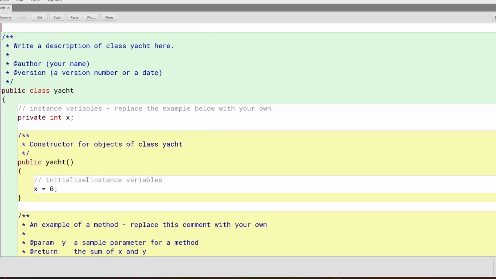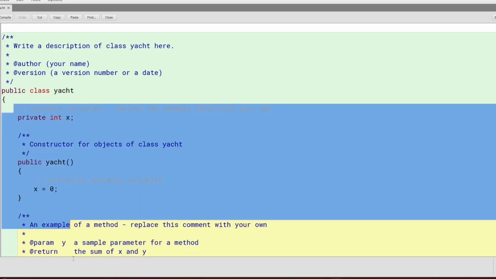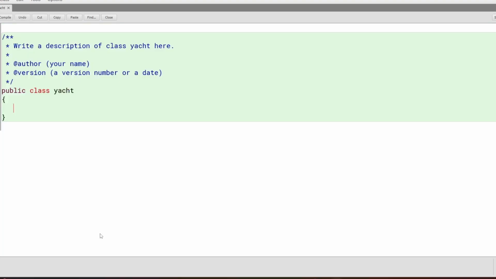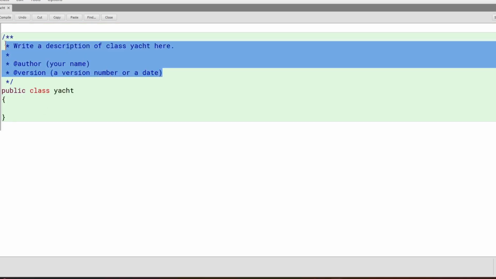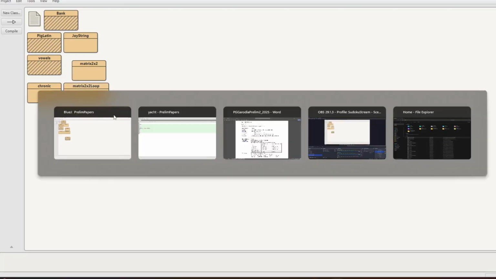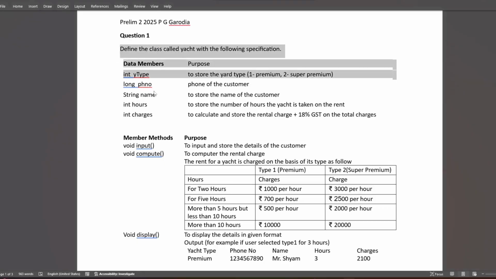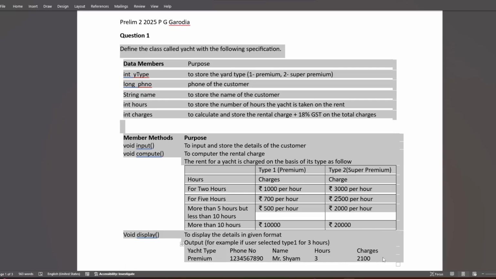In the editor, we already have the boilerplate. What we'll do is simply delete everything, and we'll just copy paste the description here, so that we do not have to go again and again to the question. We'll copy paste everything, whatever way it gets pasted, no problem.